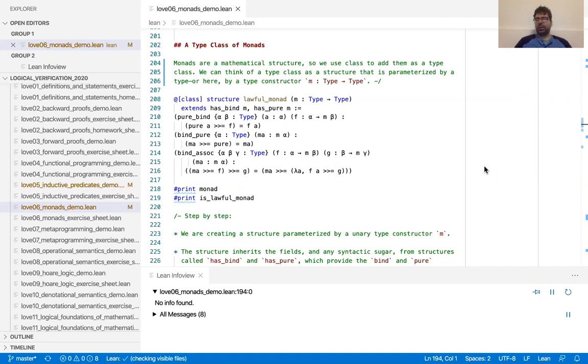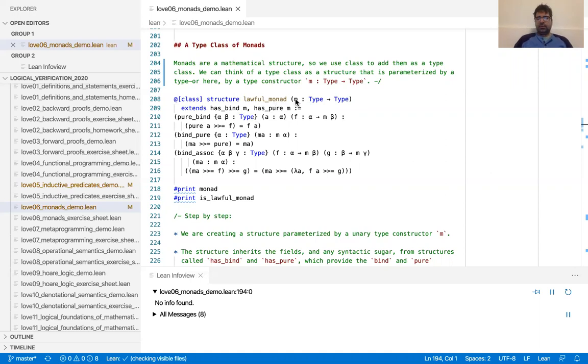You don't have any proving involved. So in Haskell, for example, where monads are omnipresent, to be a monad, you only have to have two operations. You cannot even state the properties in the programming language. And Lean follows Haskell in this respect, and therefore we're going to call our monads with laws lawful monads.